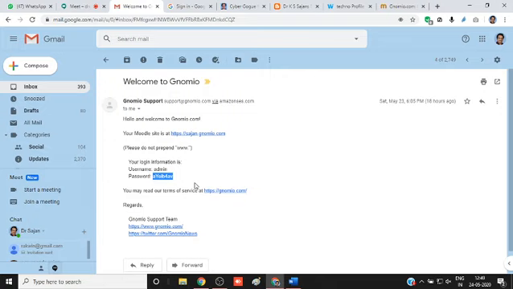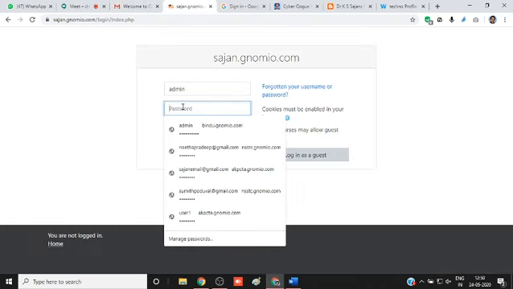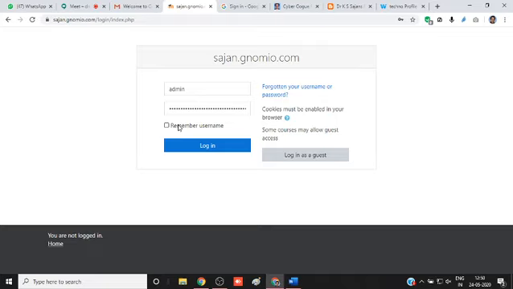In this particular address, sergeant.genomia.com, we have to log in. Here is the login icon. Click on login. Here we have to give the username, admin. Then here we have to give the captcha password. Oh, it's not the password. Here we have to give the password. That's a problem. You copy.